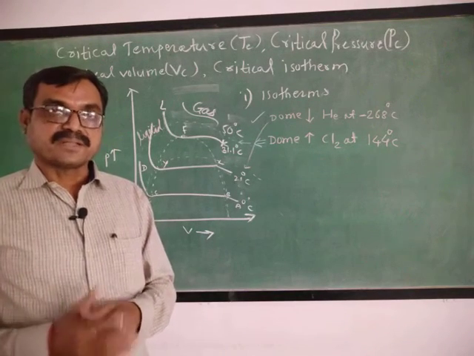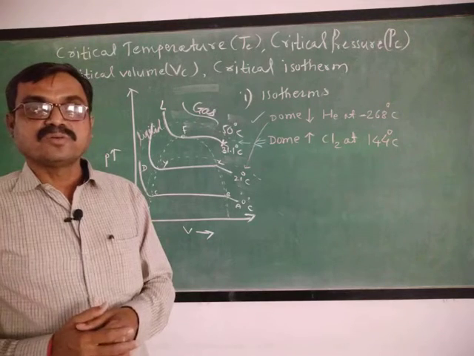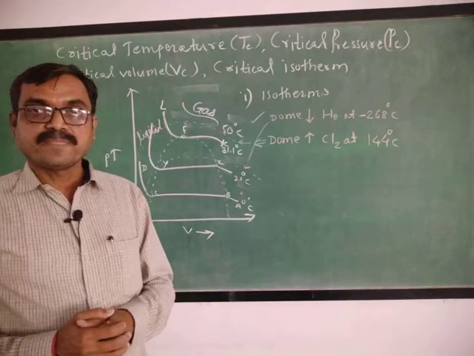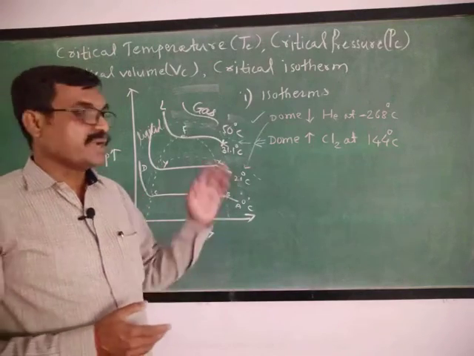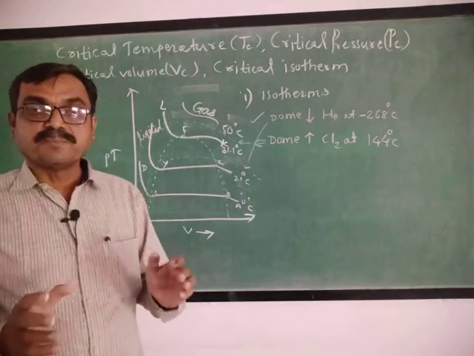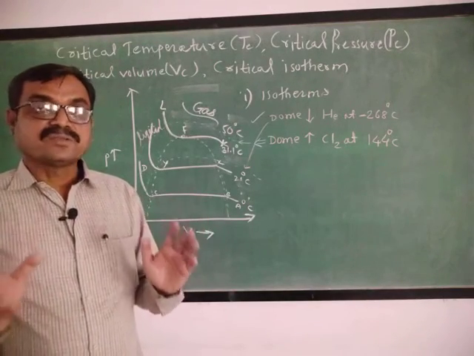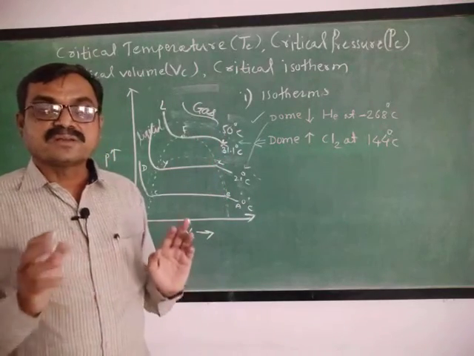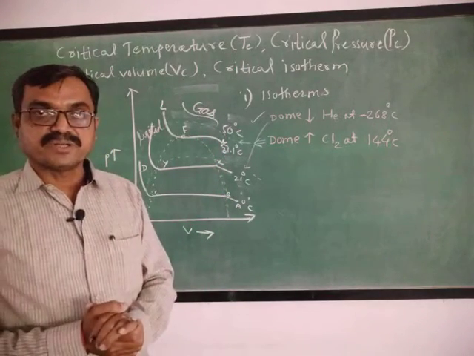After that, we came to know about the volume correction and pressure correction. Later on, we came to know about the Andrews experiment, then the PC, VC, TC definitions, then simple isotherms. These are the isotherms. Why isotherms? These curves are plotted at constant temperature.